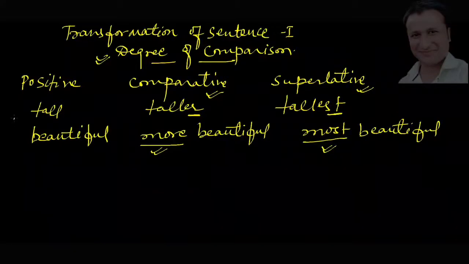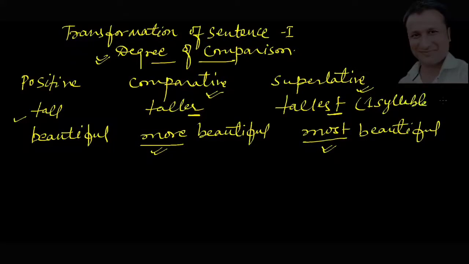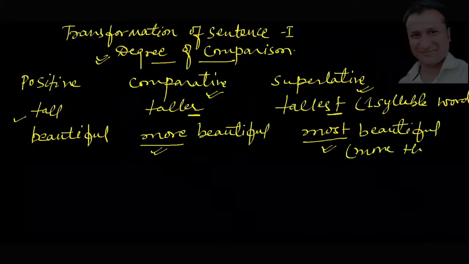Like in tall there is one syllable, it's a one syllable word. And in beautiful there are more than one syllable.